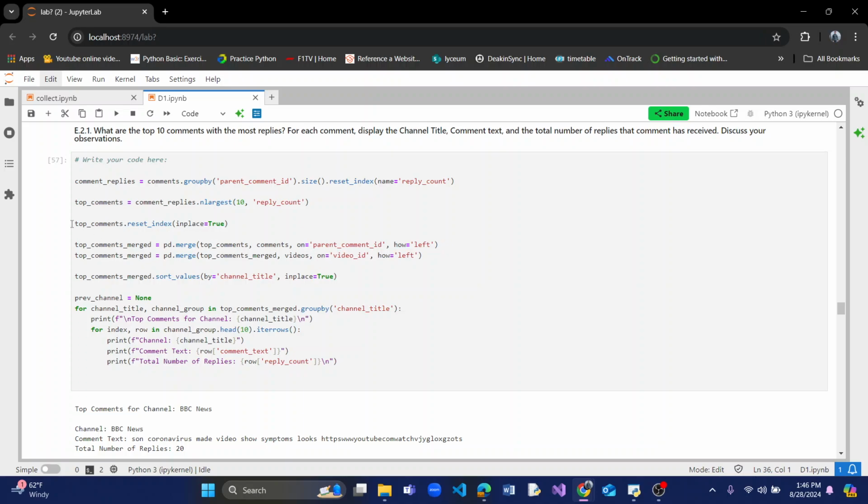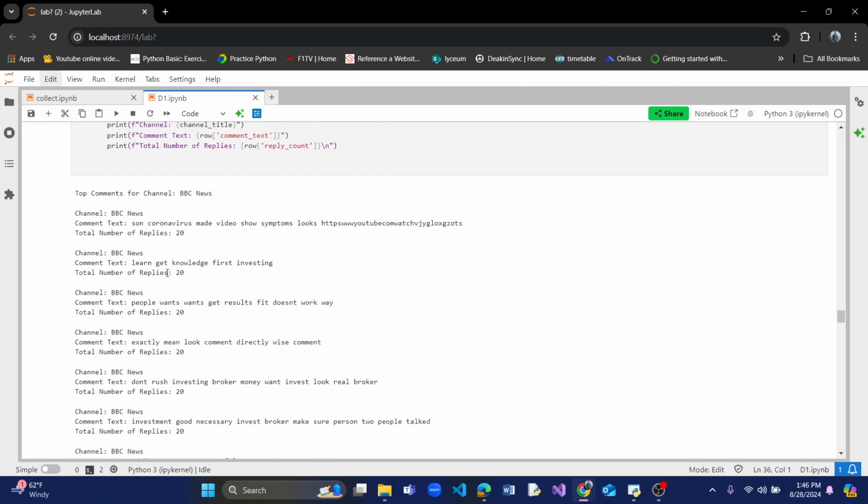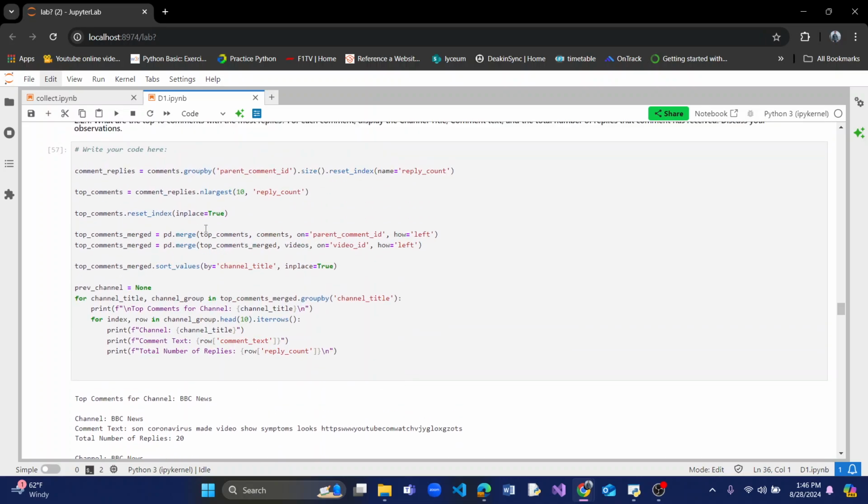Then here for the top comments, we reset the index and rename it to the reply count, so it created a new data frame which has 2 columns, the parent ID and the reply count.